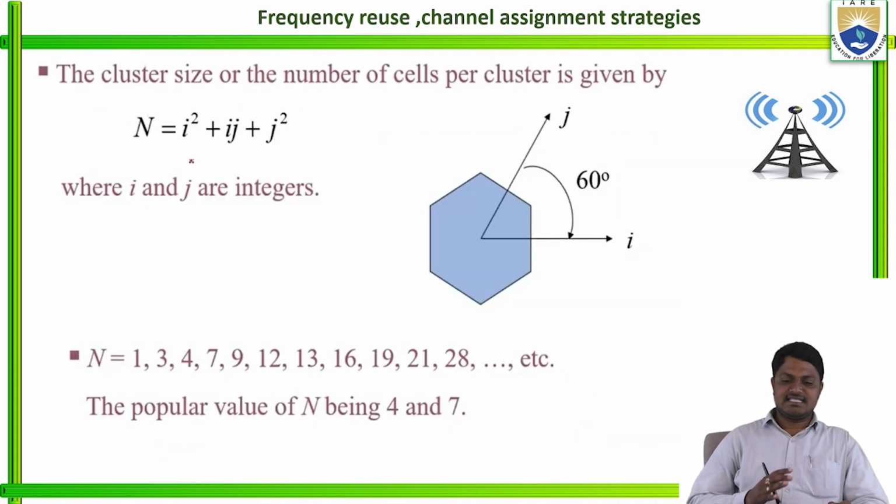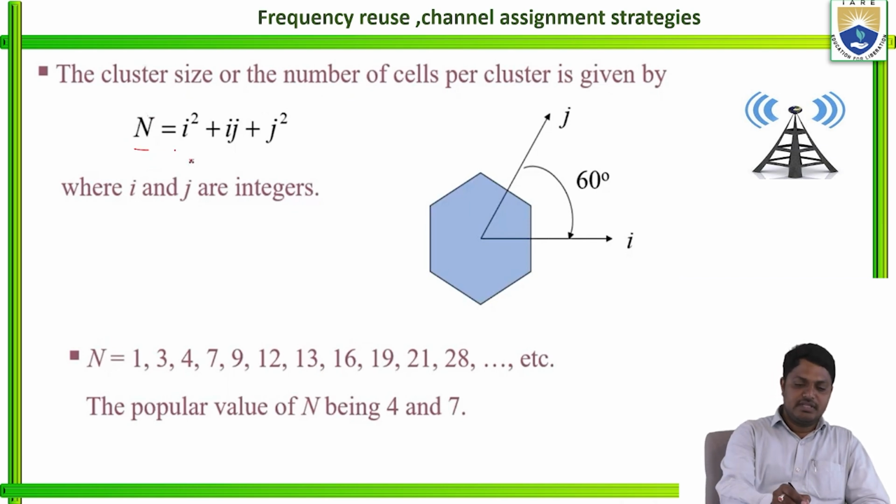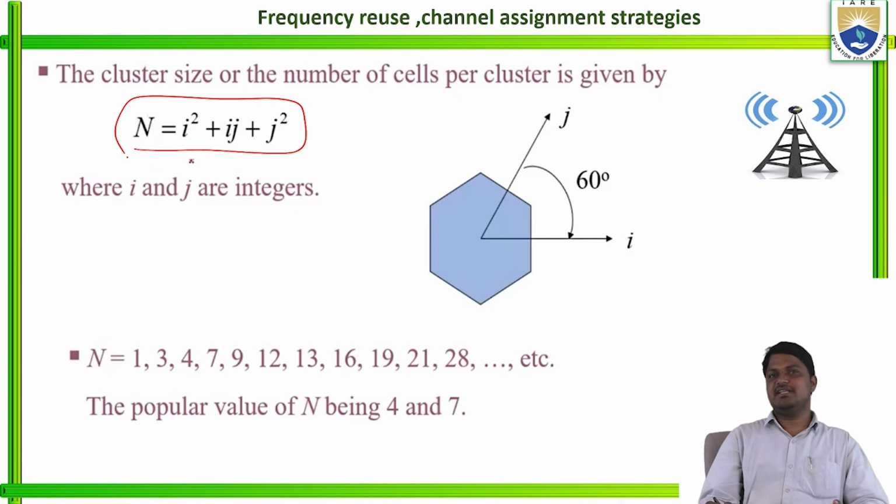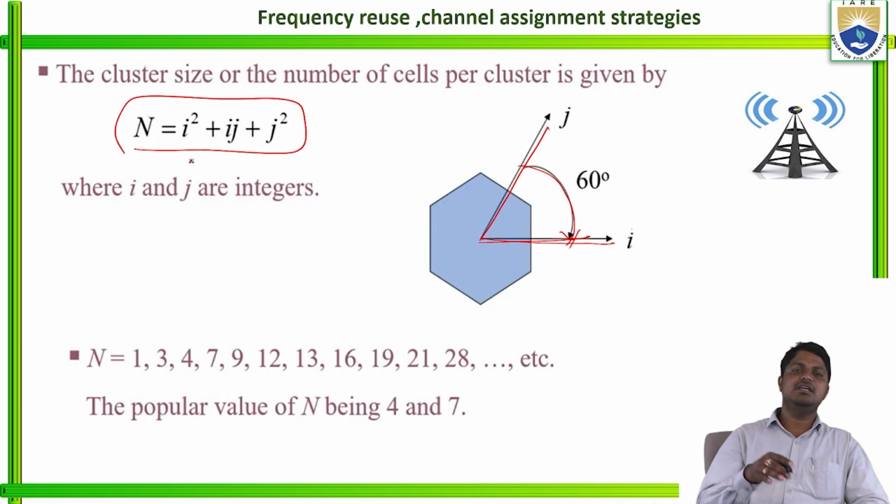Then the cluster size, the number of cells per cluster, is given by the total number of cells. For example, the cluster size basically changes, right? 3 cell, 4 cell, 7, 9, 12, 13, 16 like that. Then N is given as I square plus I J plus J square. Now what is I, what is J? Here when we take the cell at 60 degrees, I and J: I is the horizontal distance, and the angle made from the transmitted pattern to the received pattern is 60 degrees. I am taking 60 degrees of it.